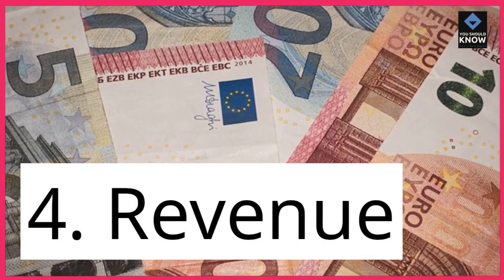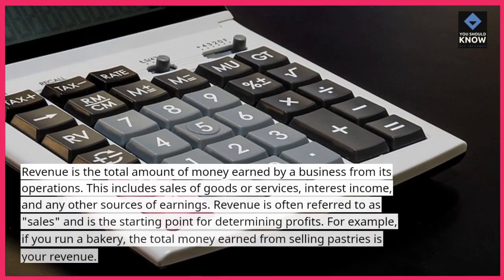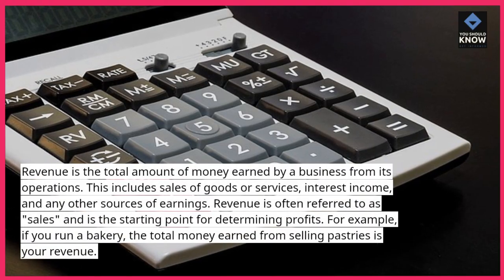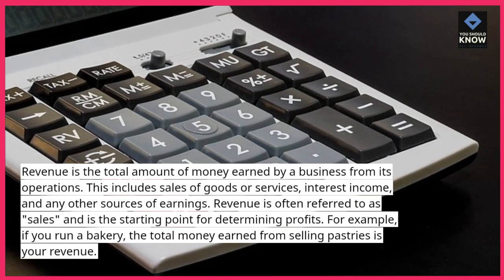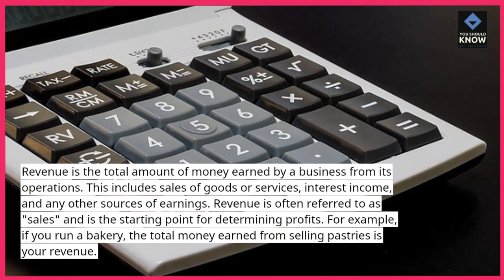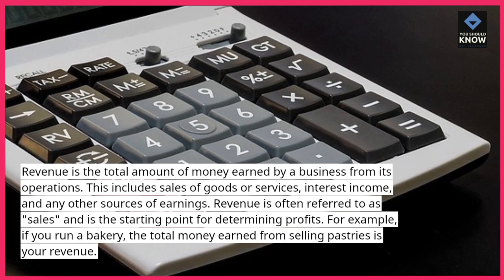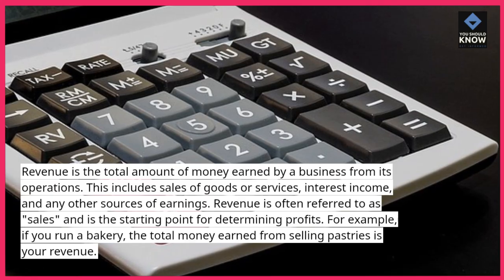4. Revenue. Revenue is the total amount of money earned by a business from its operations. This includes sales of goods or services, interest income, and any other sources of earnings. Revenue is often referred to as sales and is the starting point for determining profits. For example, if you run a bakery, the total money earned from selling pastries is your revenue.